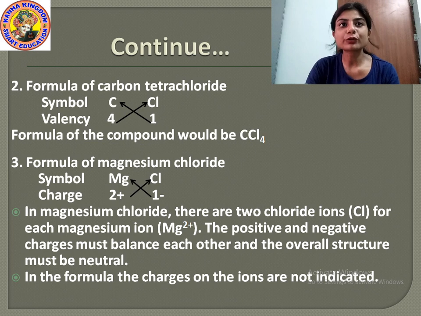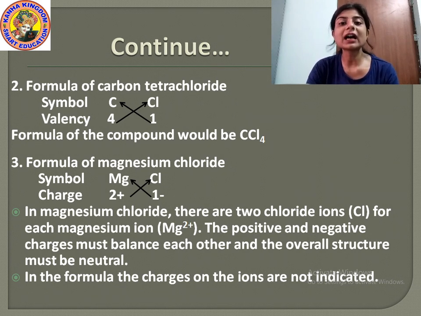Now students, how do we write the formula of carbon tetrachloride? First you have to write the symbols of carbon and chlorine. Tetra means 4, chloride. So first you write the symbols of carbon and chlorine, that is C Cl.